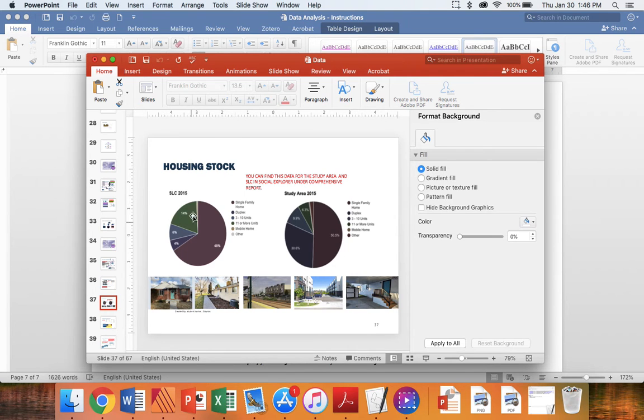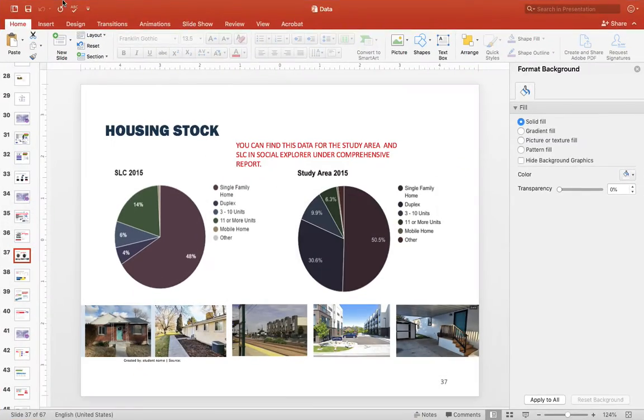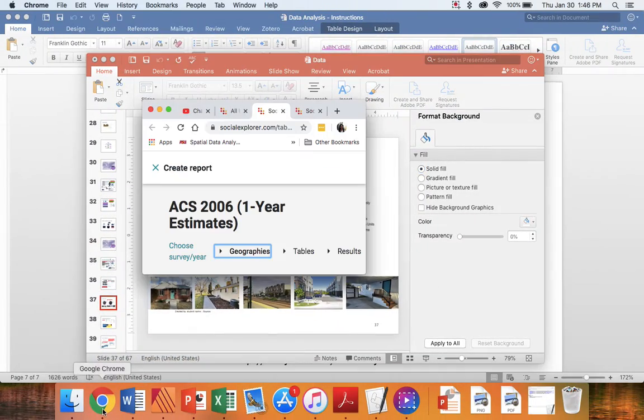So the next one is to find the housing stock. So this is how many are single families, duplex, and so on. Let's go to Social Explorer.